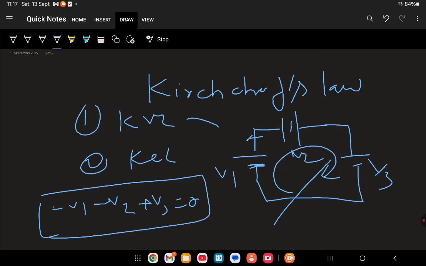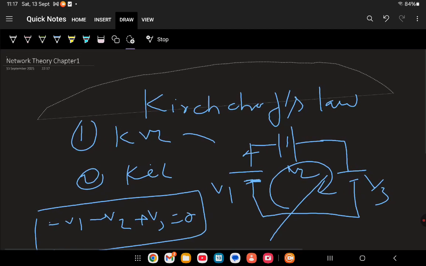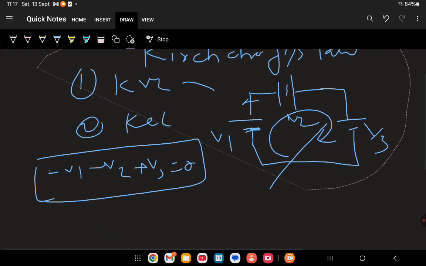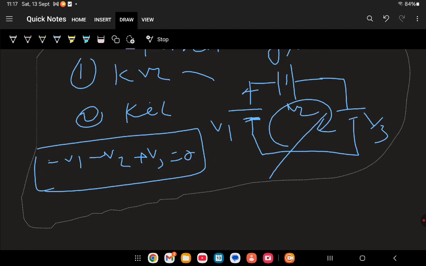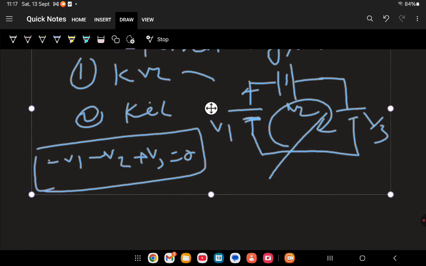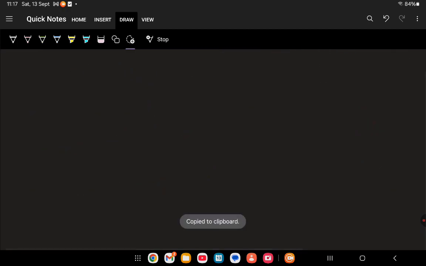Now what is Kirchhoff's current law, KCL? Kirchhoff's current law means that at a principal node, the incoming current equals the outgoing current.